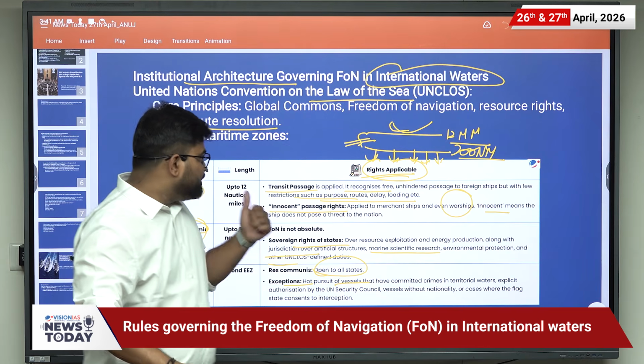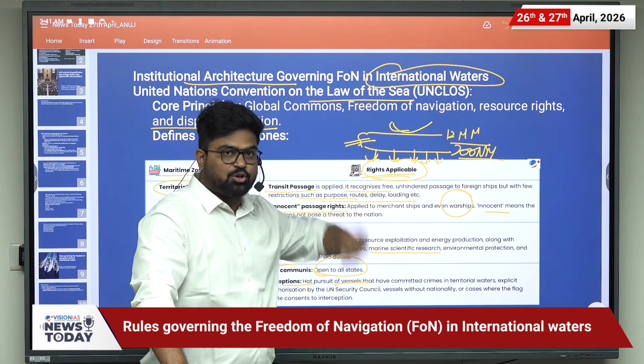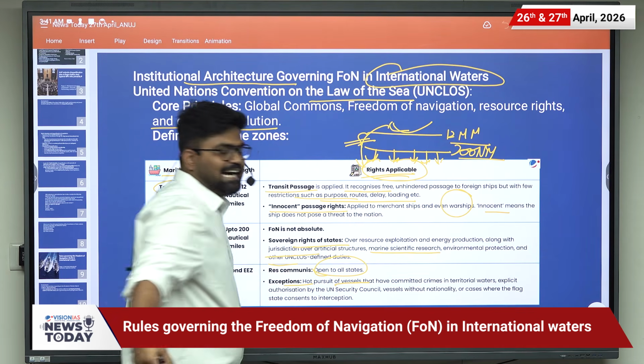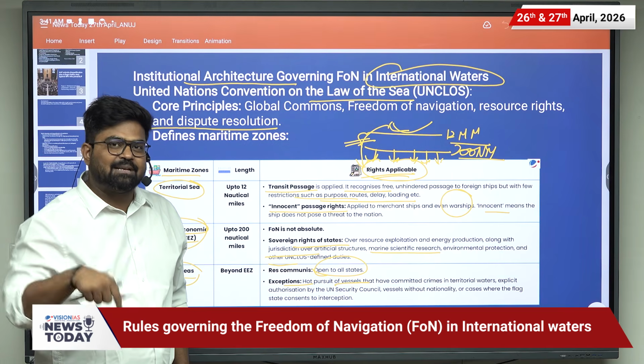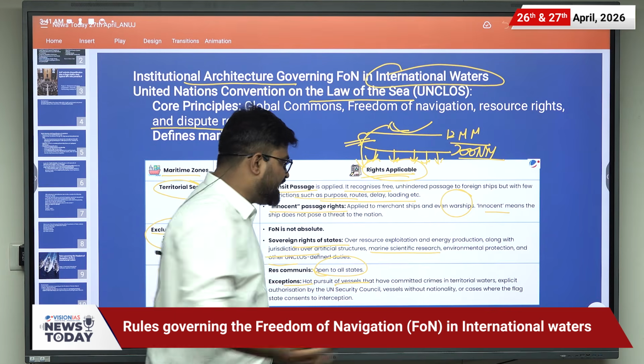What does that mean? Suppose a vessel has committed a crime in the territorial water, then it cannot flow to the high sea and say that no law is applicable on me now because I am in the high sea. That is not the scenario.